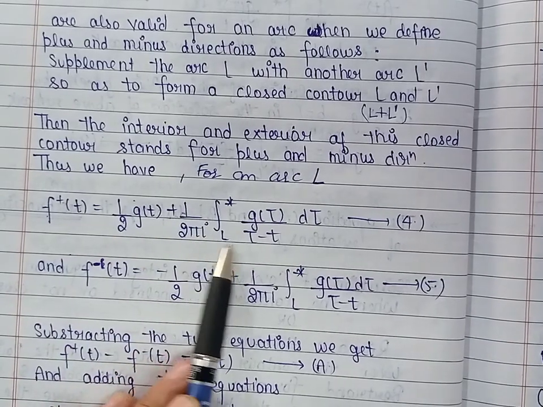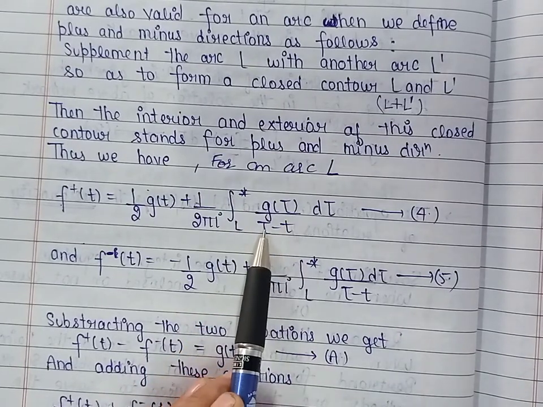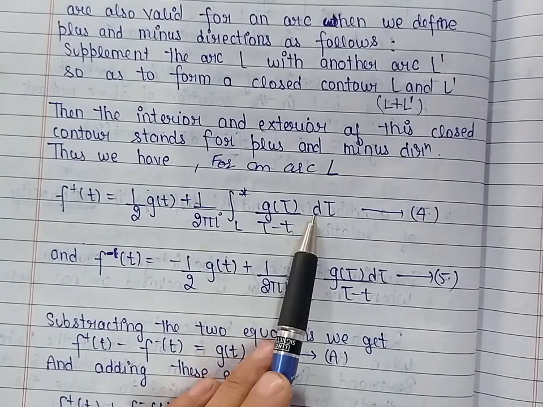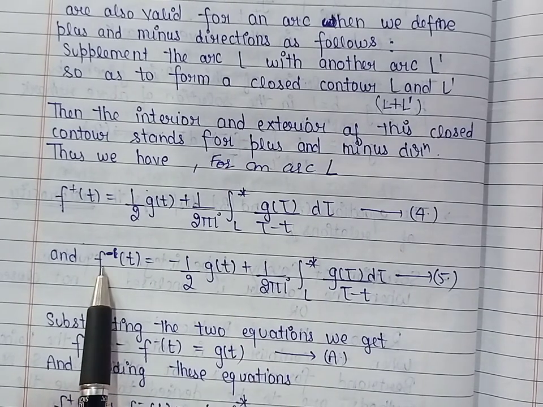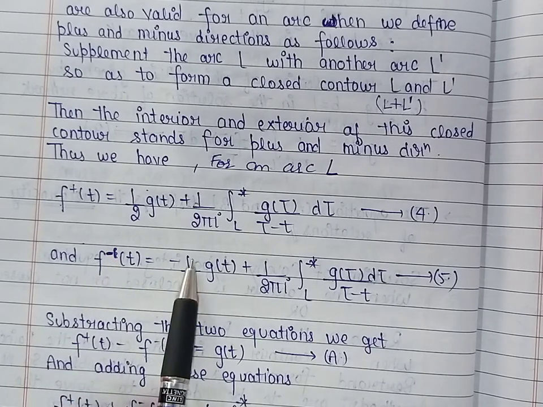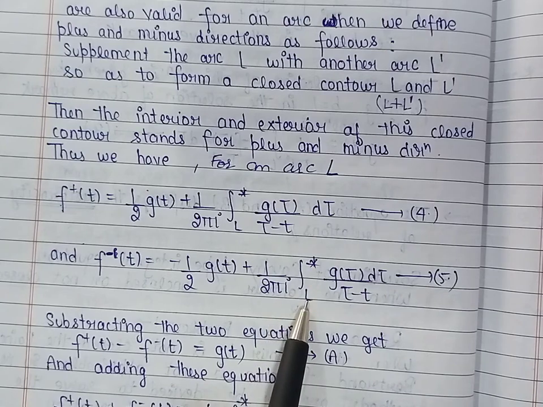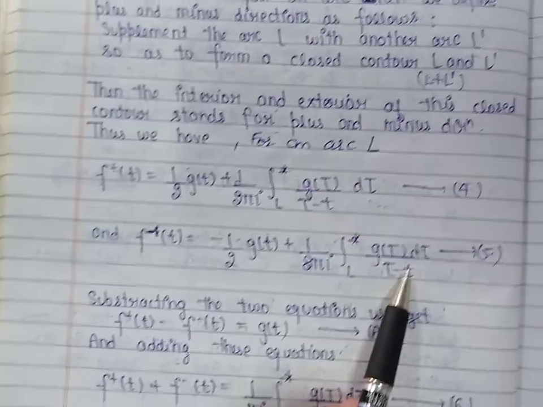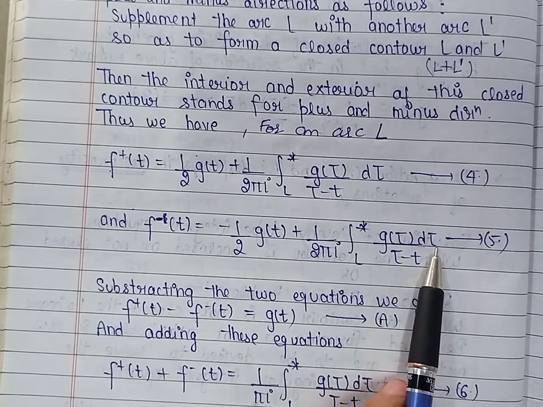Now F plus (t) is given by Fleming's formulas, which is half g(t) plus 1 upon 2 pi i integral over L* g(tau) divided by tau minus t d tau, and the second boundary value, which is denoted by F minus, is given by minus half g(t) plus 1 upon 2 pi i integral over L* g(tau) divided by tau minus t d tau.